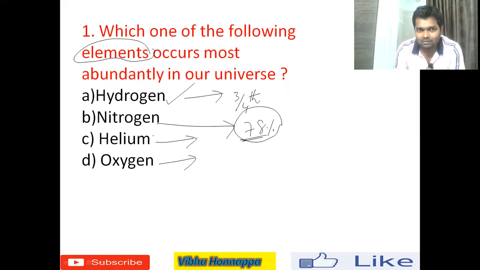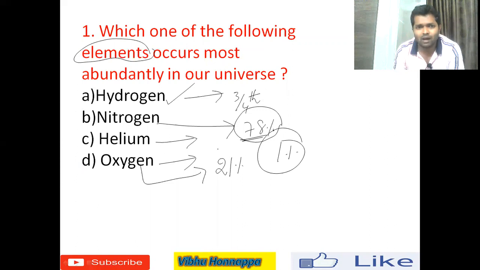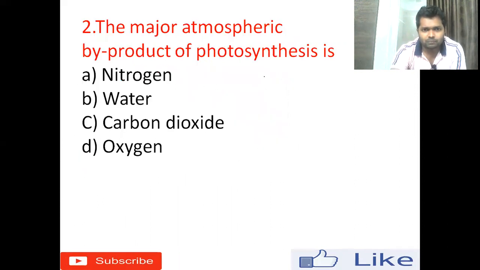Oxygen is 21% out of 100, and the other 1% is other gases in the atmosphere. But for this question, the right answer is hydrogen. We'll move to the next question.